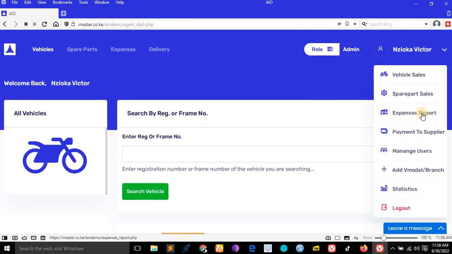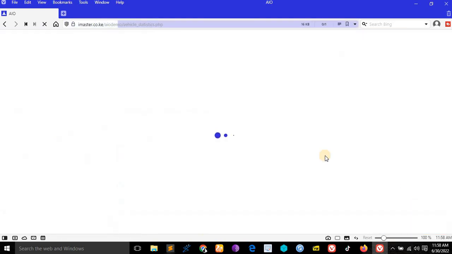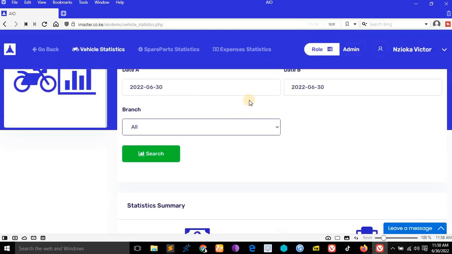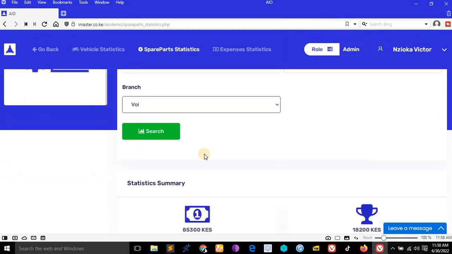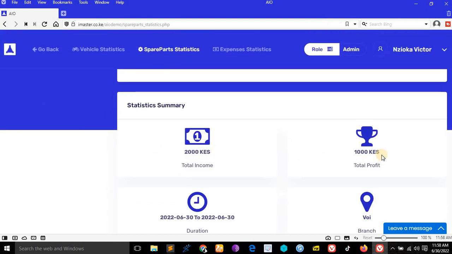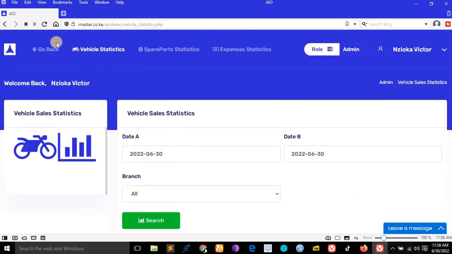Then the spare part sales. What else was I talking about here? So that is it. If we go to statistics again and check what was sold today in Voi, let's go to spare parts and check what was sold today in Voi. For example, this one in Voi, search 2000, this one spare parts. See, vehicle statistics, Voi, there is no vehicle which we have sold. You see, that is it.